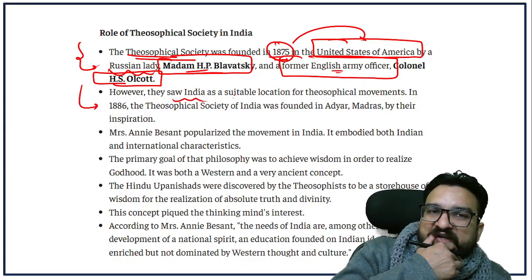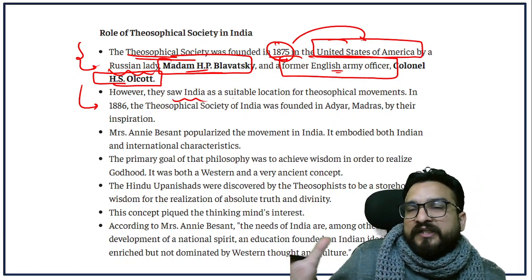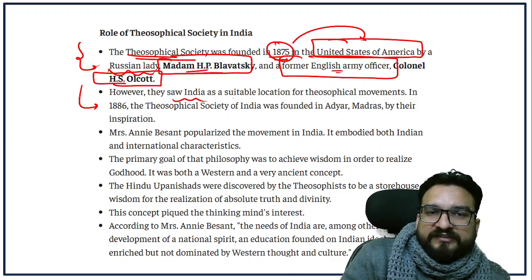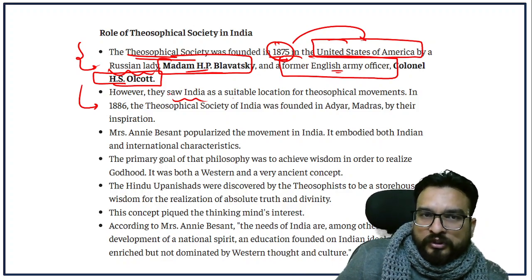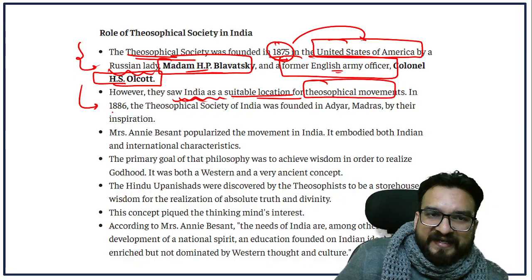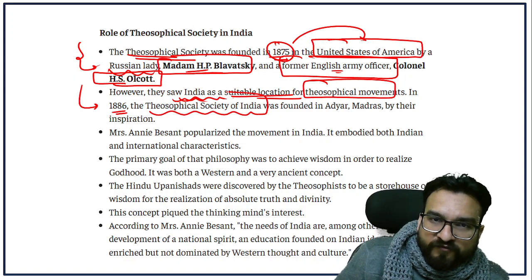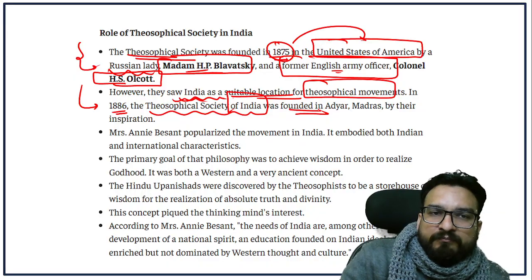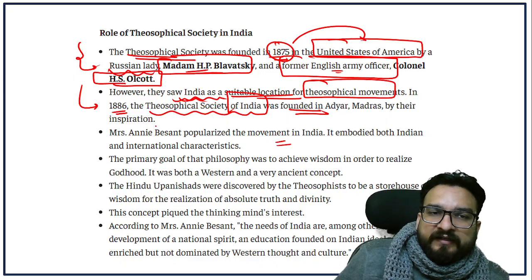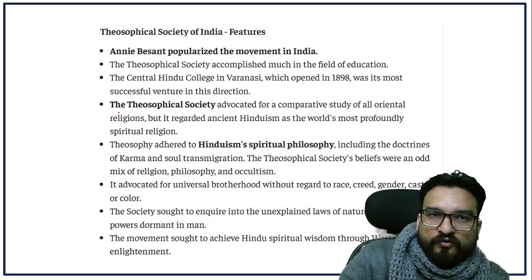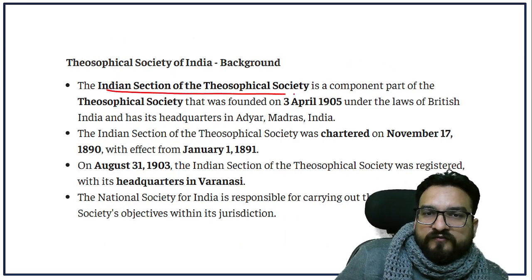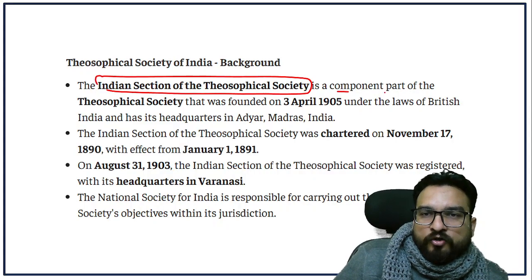Now their job under Theosophical Society, they used to study different world religions. That's why they used to make certain branches. So they made one Indian branch too. So they saw India as a suitable location for Theosophical movements. In 1886, the Theosophical Society of India was founded near Adyar, Madras, right? And who popularized this movement in India? Mrs. Annie Besant, right?